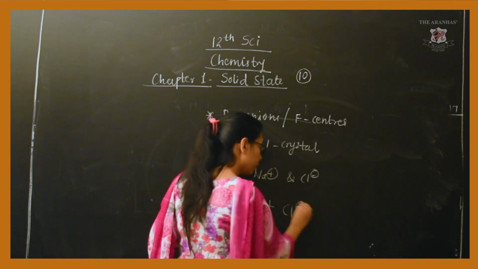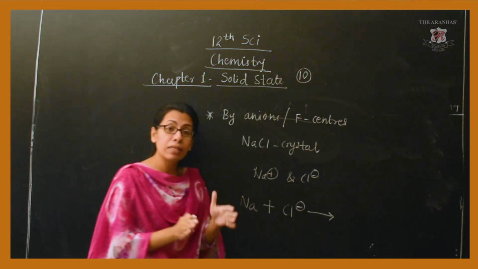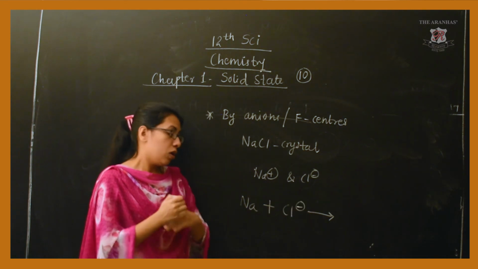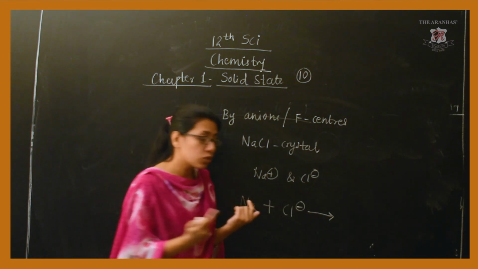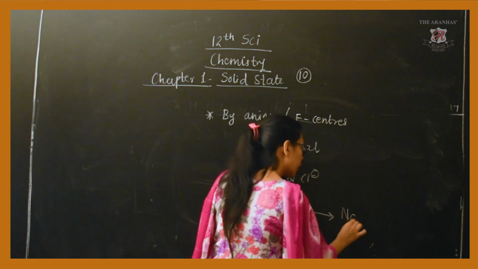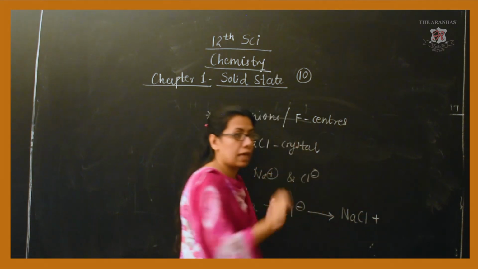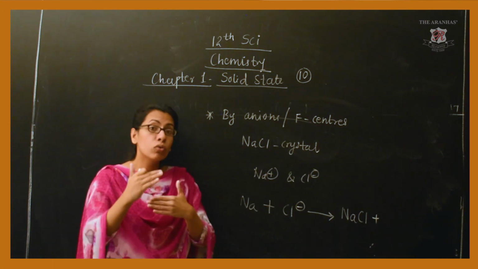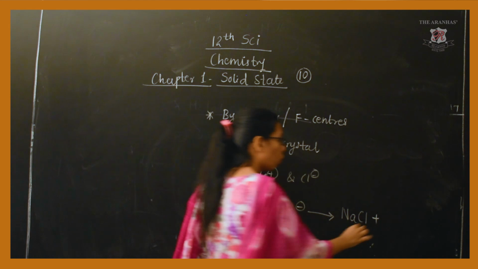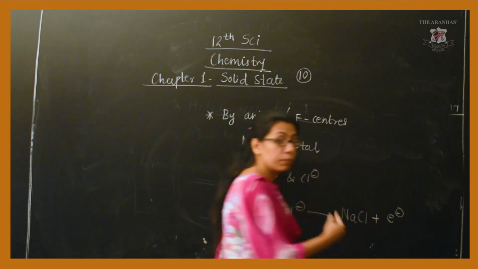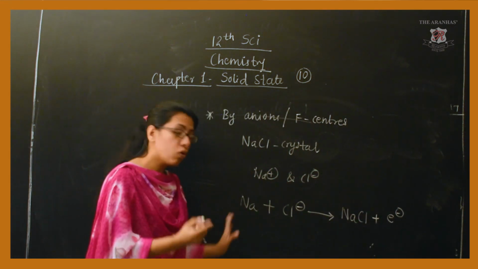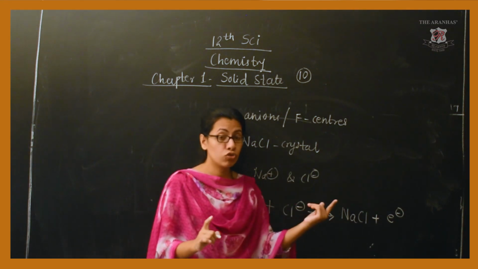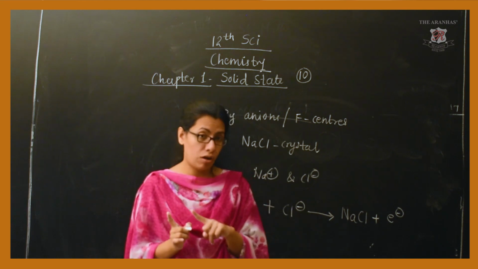The reaction takes place like this: Na + Cl- gives NaCl, that is sodium chloride. But to balance the charges, one electron will be released. So on both sides we have one negative charge.